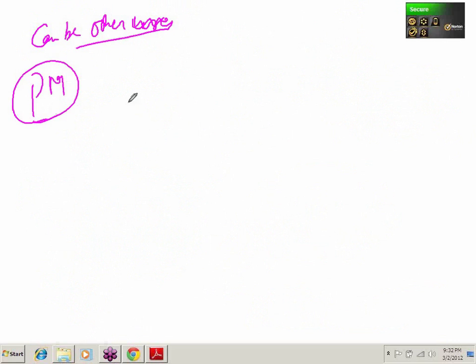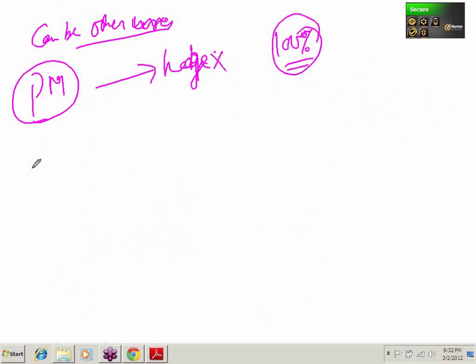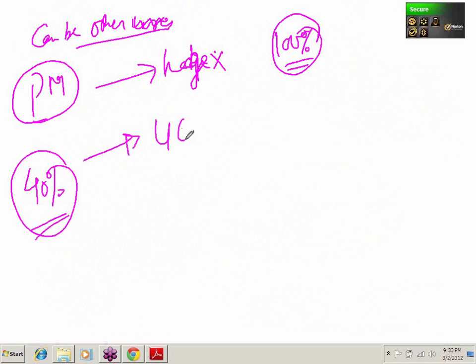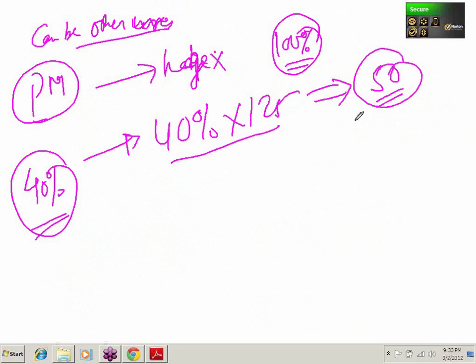Now there can be other uses. Typically, as a portfolio manager, you will not always want to hedge 100%. I don't want to hedge 100%. But if I want to hedge maybe 40%, it may be required. In that case, in the earlier case, I would have required only 40% of 125, that is, 50 contracts I would have shorted.